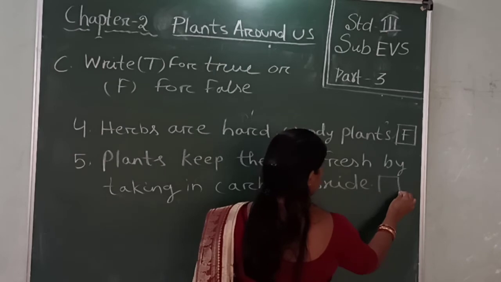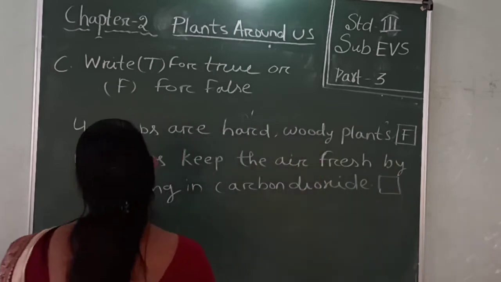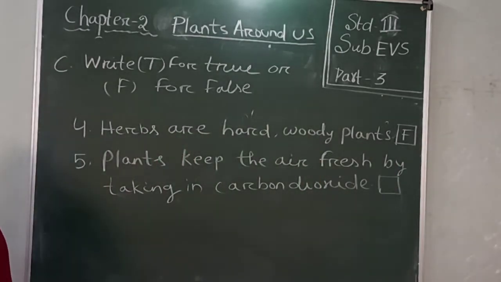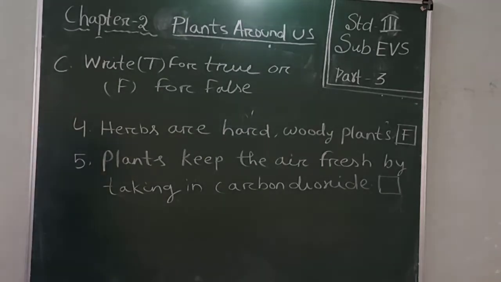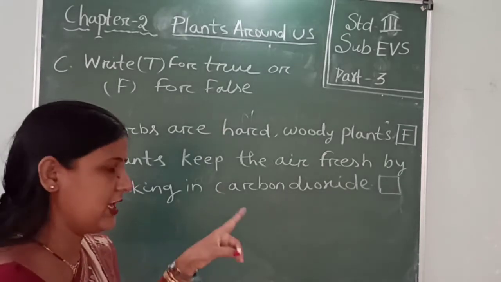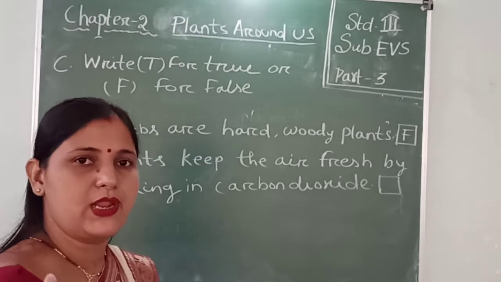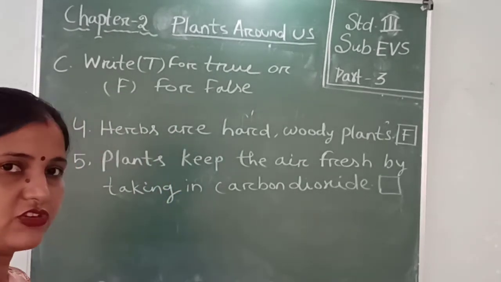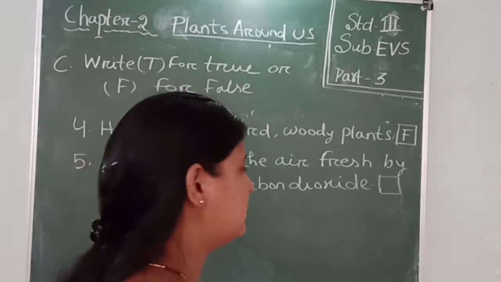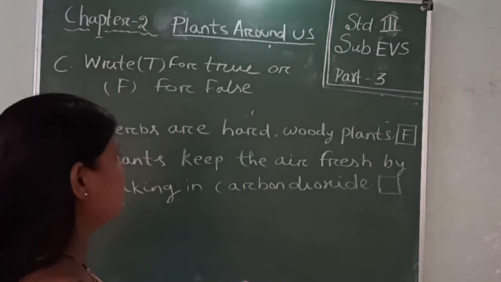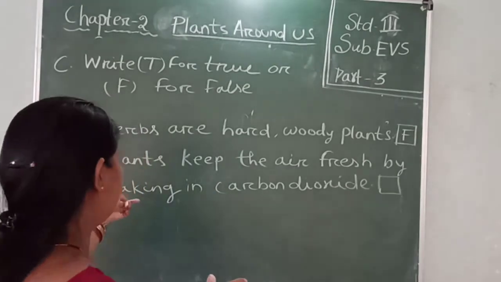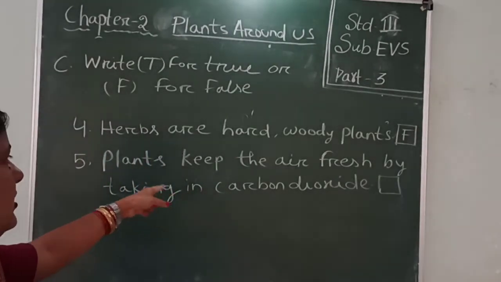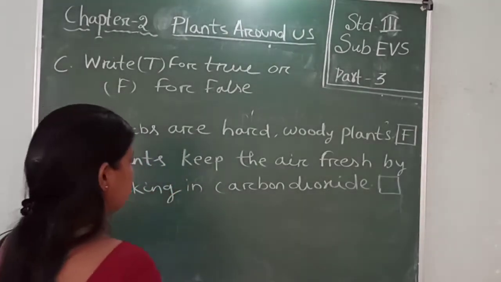Okay. The number 5 question is, plants keep the air fresh by taking in carbon dioxide. Yes, plants always take in carbon dioxide and give out oxygen. That oxygen keeps the air fresh and clean. So by taking in carbon dioxide, plants keep the air fresh.